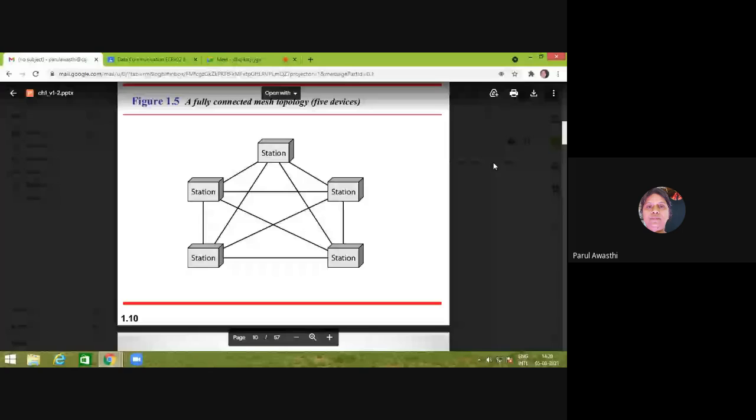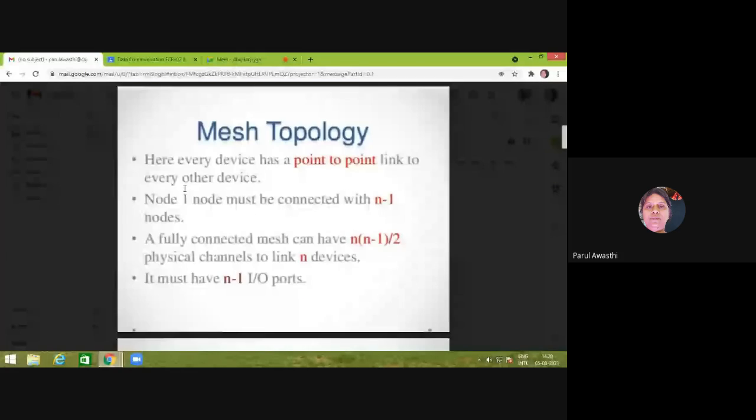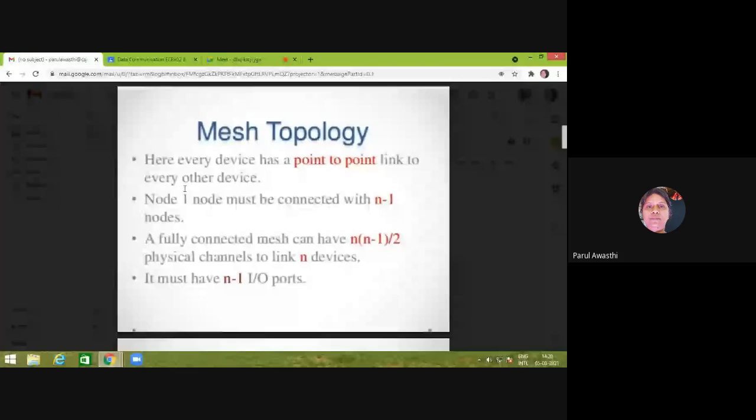So basically what is mesh topology? Here every device has a point-to-point link to every other device. Every node must be connected with n minus 1 nodes. There should be a connection between each and every node. A fully connected mesh can have n into n minus 1 by 2 physical channels to link n devices. And every device must have n minus 1 IO ports so that it can be connected to n minus 1 devices, right?